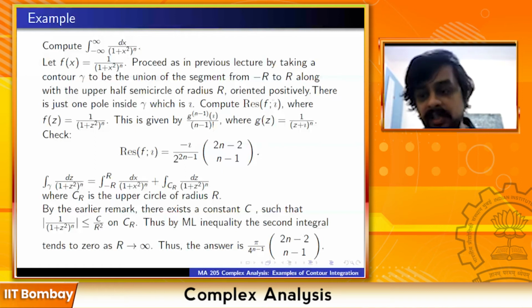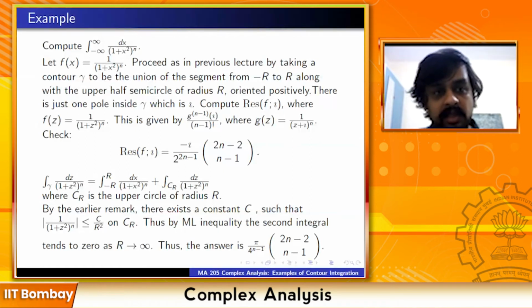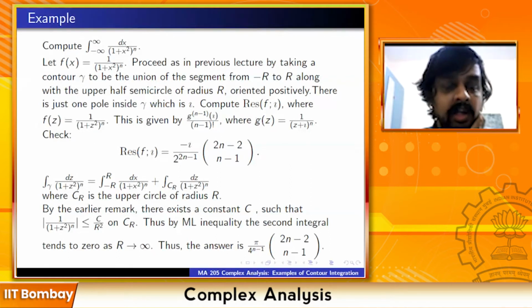0. I mean, it's not difficult to show that for any choice of a and b, the limit of the integral from minus a to b as a, b goes to infinity exists. That's not difficult, just by clever applications of the ML inequality. You don't need to take this contour and all this. This is just for computing the integral. Showing that the integral exists is easier.